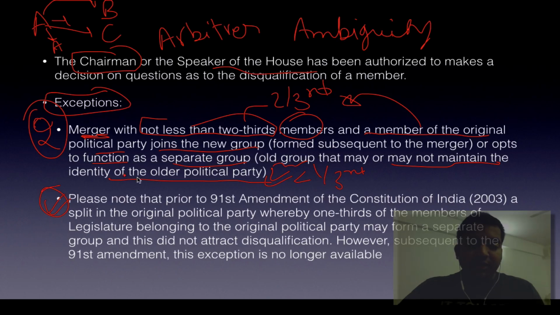This is an important exception, because before the 91st Amendment, the merger criteria for the original political party was different. It was 1/3. So even a split of 1/3 would be considered good enough, but now they say defection should be stringent and strict. So the members of the legislature could form a separate group with only 1/3 earlier, but now it is 2/3 at least, and that too with a merger. So the remaining 1/3 can form a different party, or they can continue the same party.